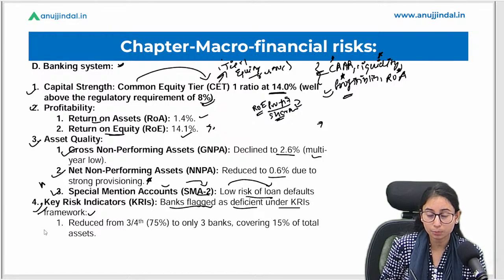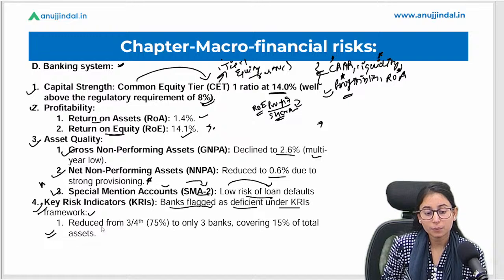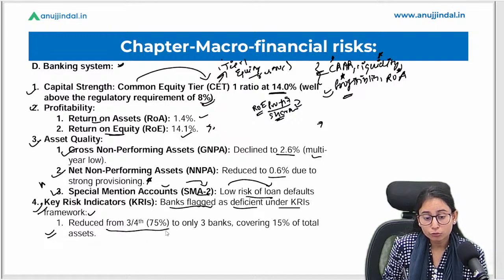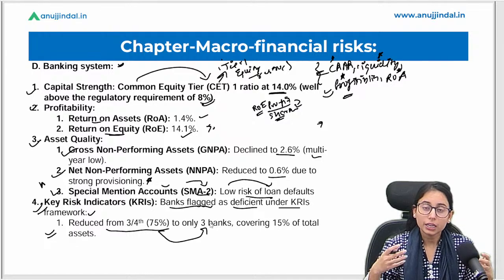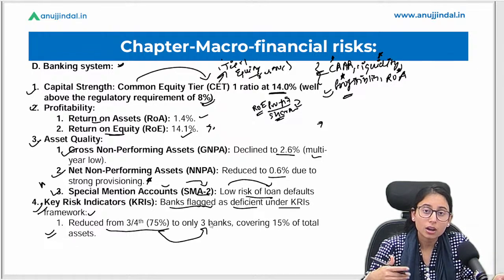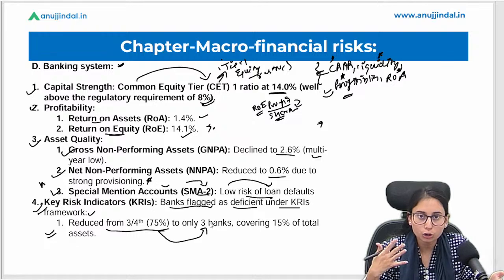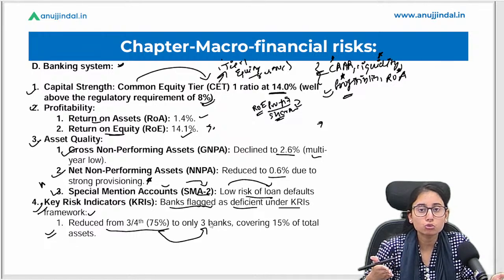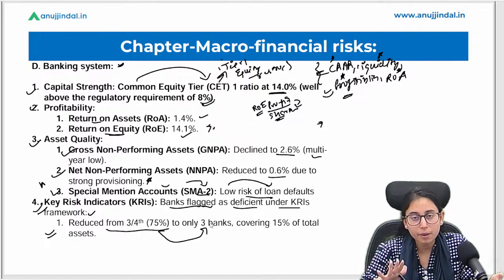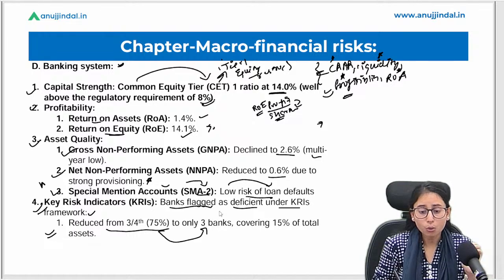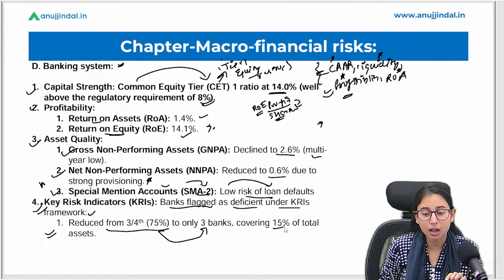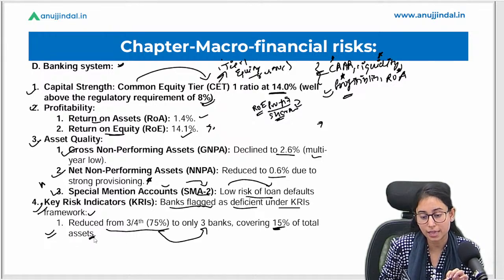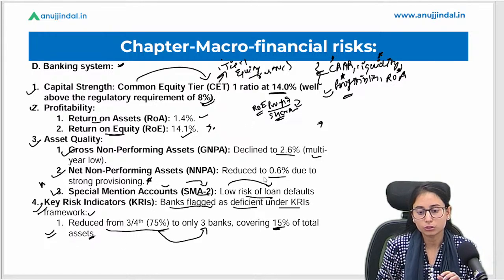Okay, and as per the report of the FSR, it says it has been reduced from 75% of the banks to only 3 banks. Okay, so earlier 3/4 of the banks were under the KRI framework, which was not good, and now it has been reduced to only 3 banks. Okay, only 3 banks are there who are under the KRI framework. Okay, and their assets account for 15% of the total assets.